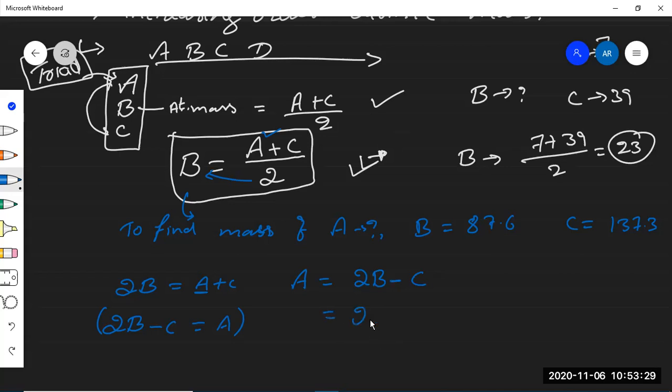2B is nothing but 2 into the B value, 87.6, minus the C value, 137.3.